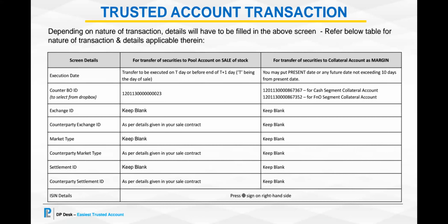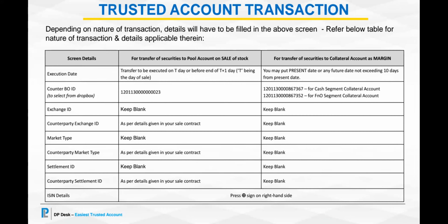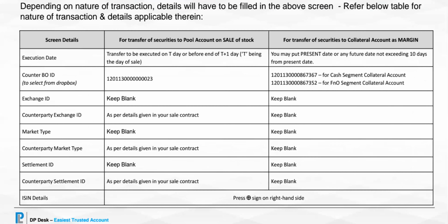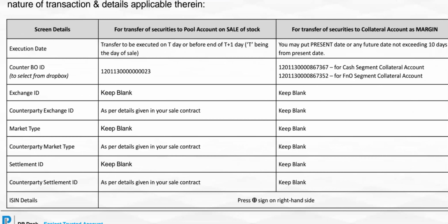The exchange ID will have to be kept blank. This is the source exchange ID, that is the exchange ID of the BO, which has to be kept blank. Similarly, the source market type and source settlement ID have to be kept blank. The counter exchange ID, the counter market type and the counter settlement ID will have to be filled as per the details that would be available on your sale contract.